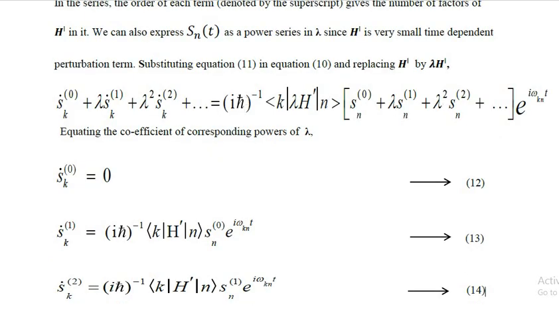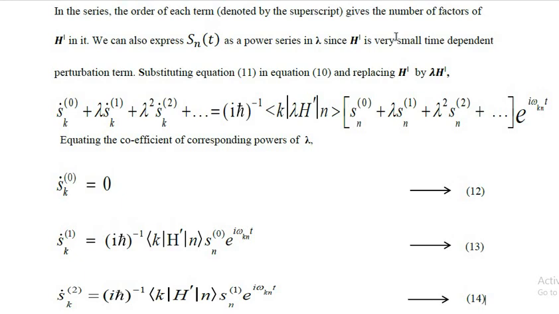In the series, the order of each term, denoted by the superscript, gives the number of factors of H prime in it. We can also express S_n(t) as a power series in lambda, since H prime is a very small time-dependent perturbation term. Now substituting equation 11 in equation 10 and replacing H prime by lambda H prime.